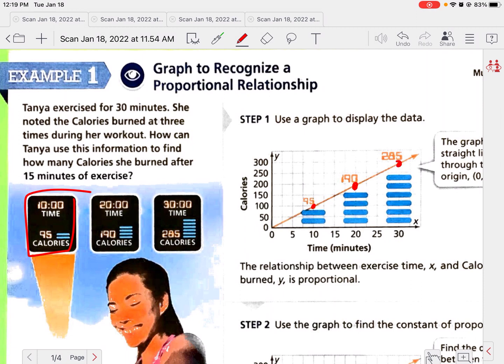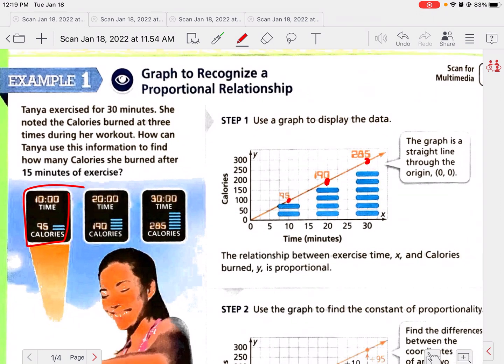Now some of you are going to be like, Miss Hus, why can't we just divide that in half? We could, but we're going to do this with an equation, okay? Again, just so that way we can see how that works in case it's not as easy as just dividing by 2.